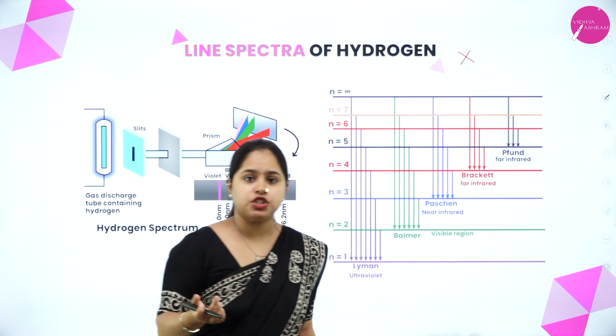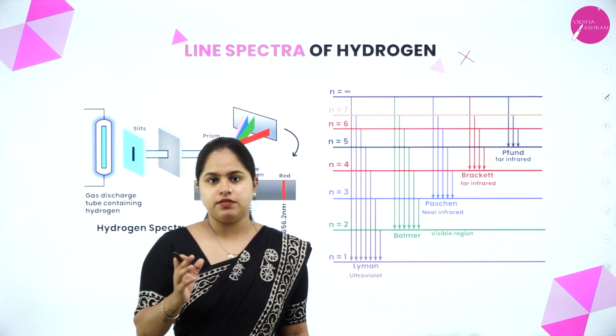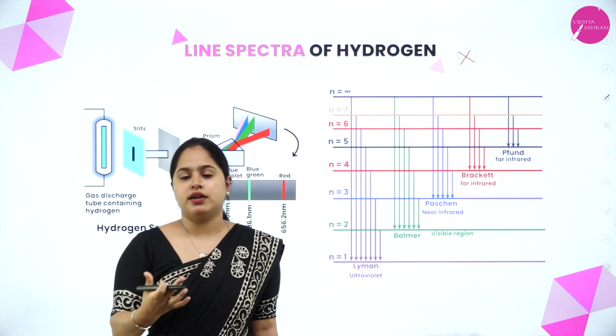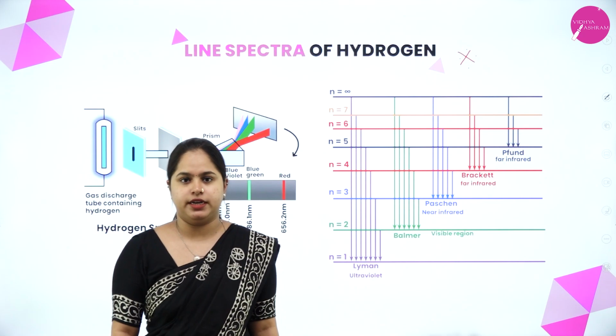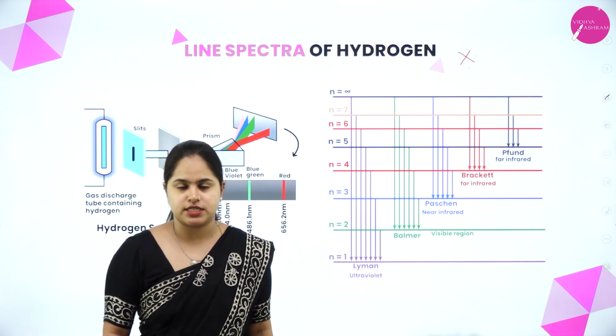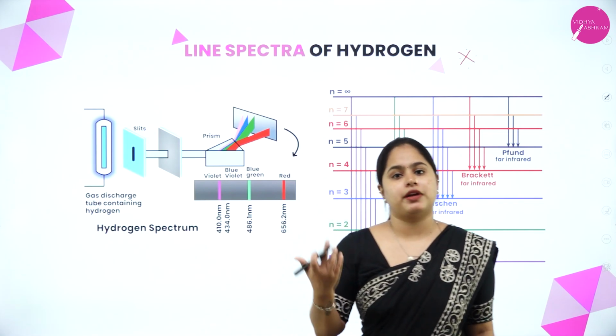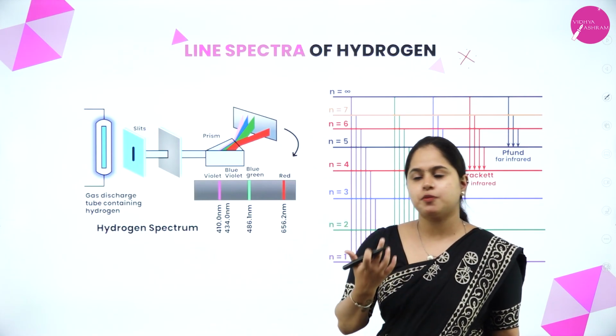Hydrogen is the simplest element, consisting of only one electron, so it is easy to understand the line spectrum of hydrogen. So we are going to discuss it. How exactly do you obtain the line spectrum of hydrogen? Yes, let's begin with that.